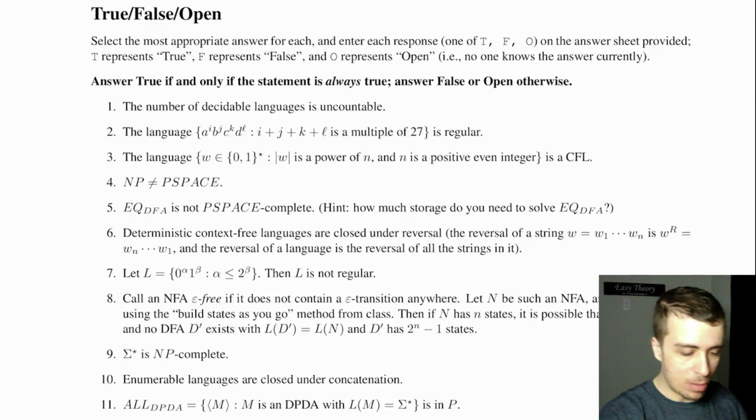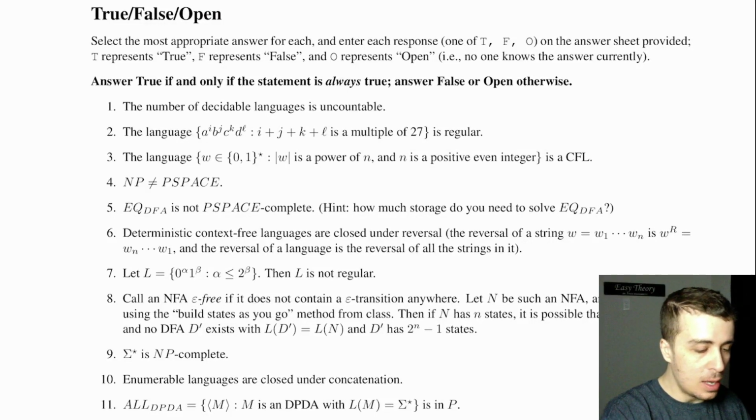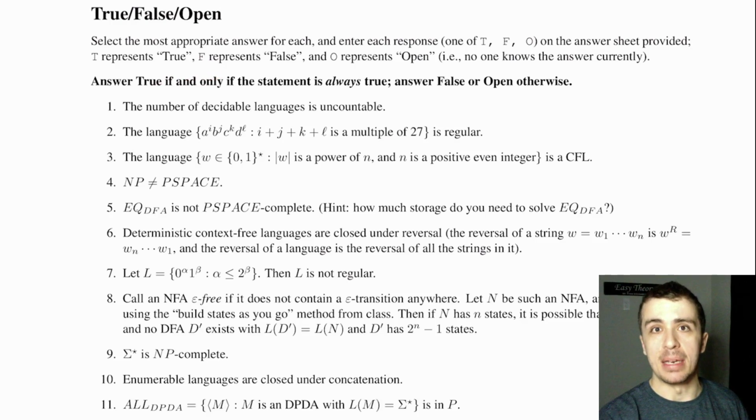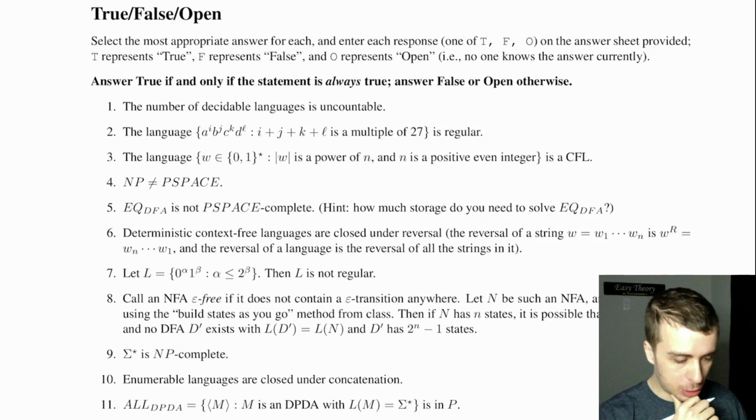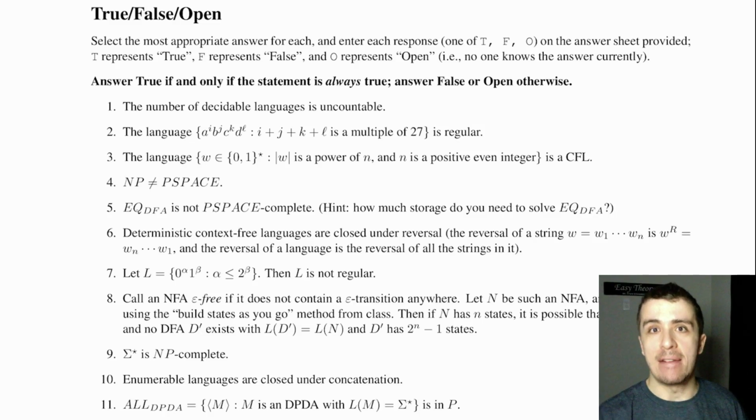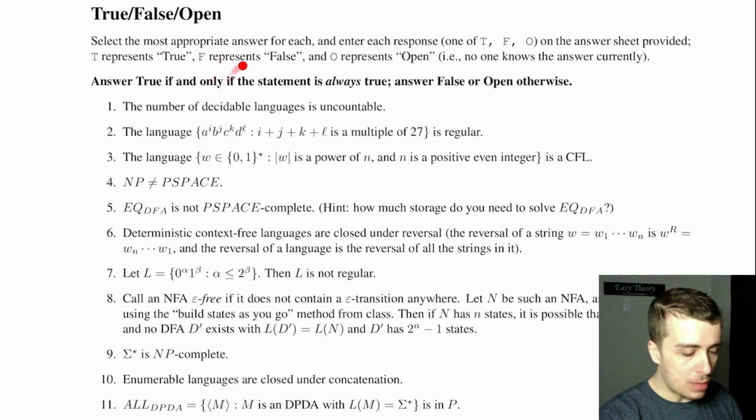Hi, so what I thought would be fun would be to go over a part of an exam that I gave, which I believe to be the hardest theory exam ever given by anyone. So this is only going to be half of the test. The test was true, false, and open, which is what this is, and a multiple choice section, which had 50 multiple choice questions. So the point of this one is that you have to answer true, false, or open.